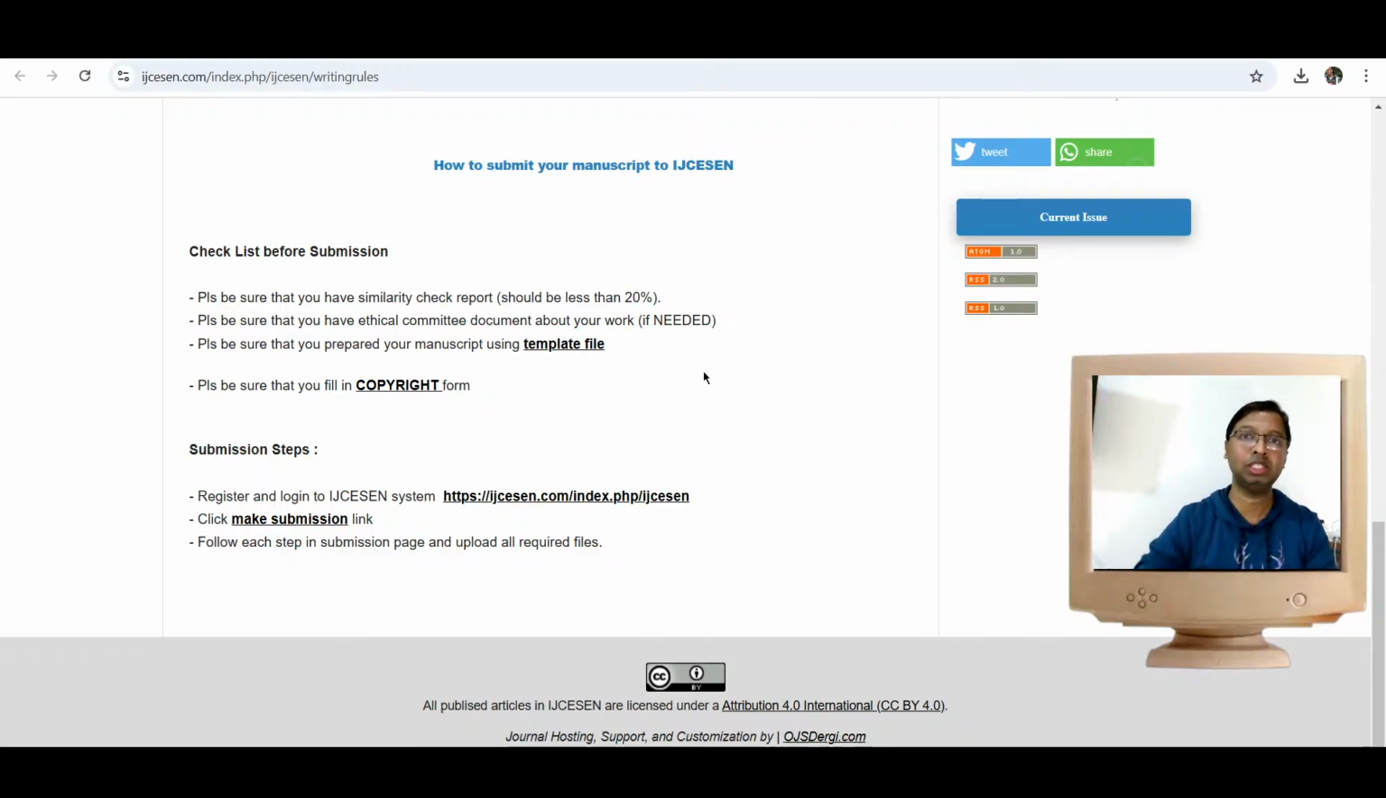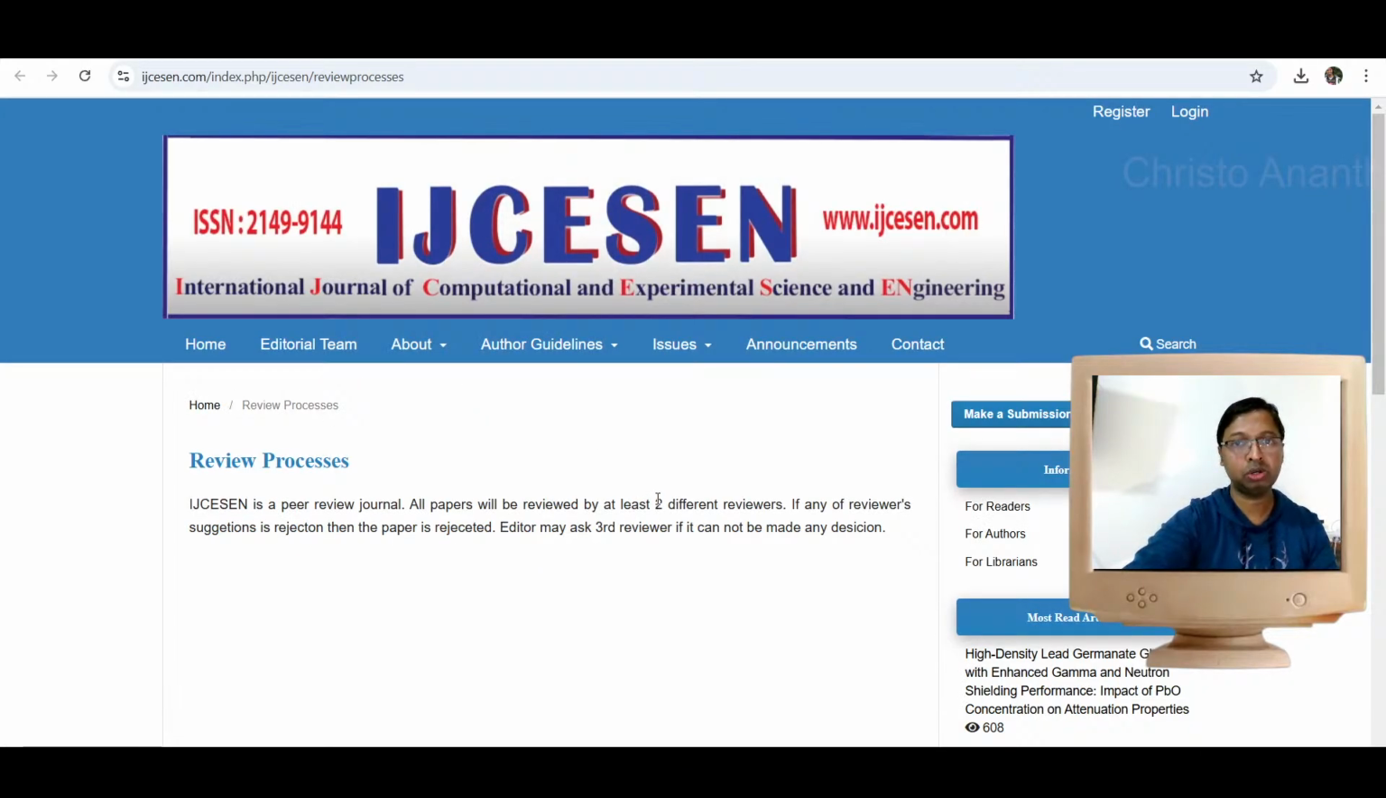You are going to make a submission through an account, which means you have to register for your account, then log in, and submit the paper. They follow a double blind peer review process. At least two different reviewers will be reviewing your paper. If either of the reviewers rejects, it is a reject. But I see some spelling mistakes and some grammatical mistakes with regard to the formation of sentences in this particular journal.